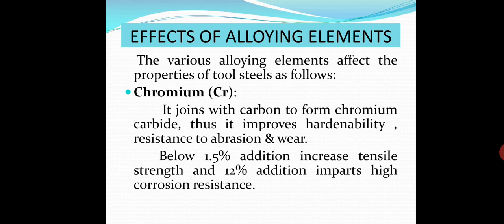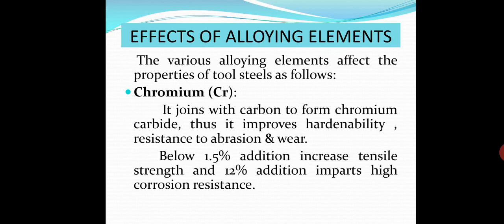First one is chromium. It joins with carbon to form chromium carbide, so this is a carbide forming element. Thus it improves hardenability and resistance to abrasion and wear. Below 1.5% addition increases tensile strength.